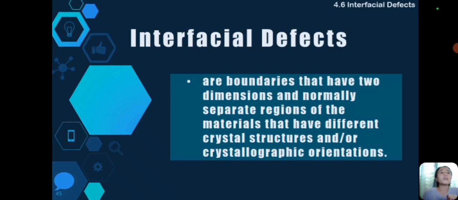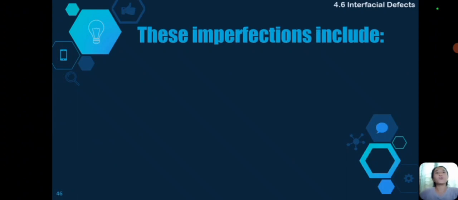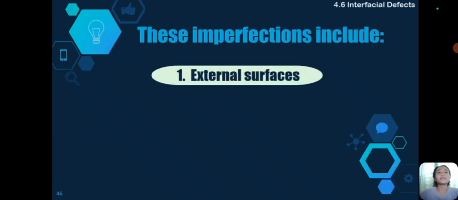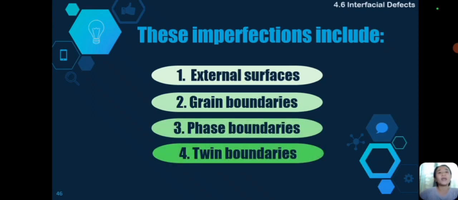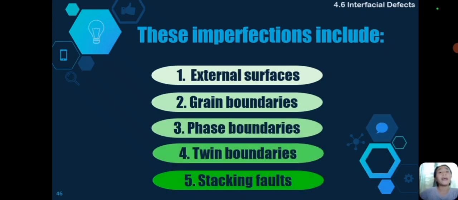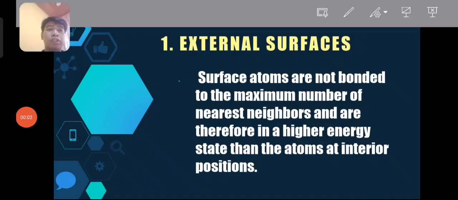Yung boundary na ito could exist between a liquid and a solid or two solid materials. So these imperfections include external surfaces, grain boundaries, phase boundaries, and twin boundaries. And lastly, stacking faults. So, external surfaces.